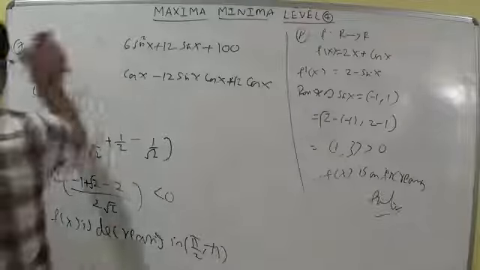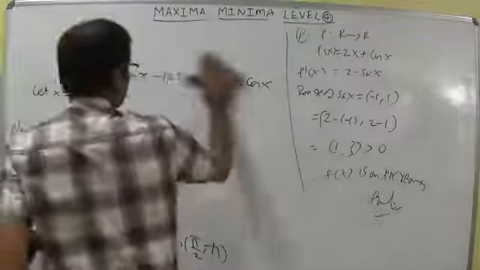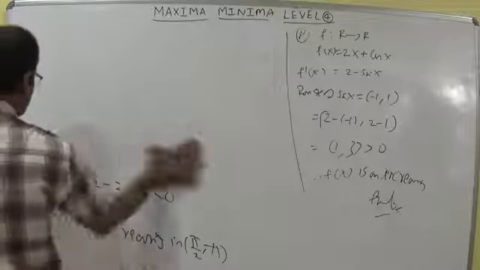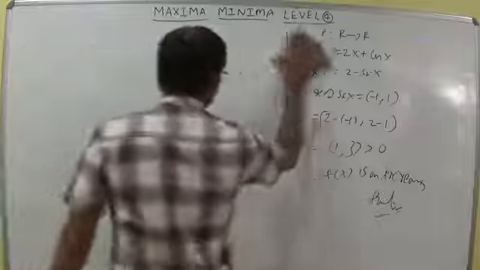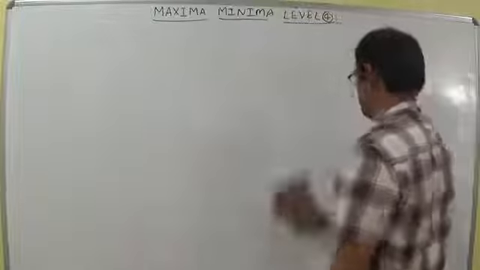Let us discuss the 9th question. So the increasing and decreasing sums are completed. Now let us discuss the minima and maxima concept in level 4 also.